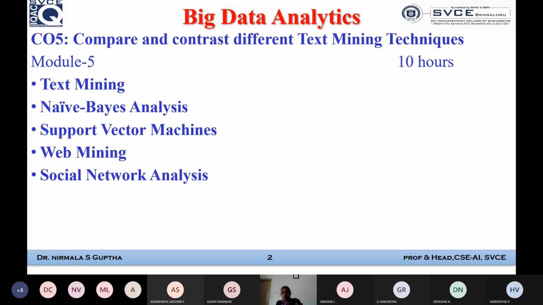We know already that over many years, every one of us has been on social media. There also a lot of data gets generated, so we need to have a lot of analysis done on such kind of data. But social media data can't be just one kind of data. It is not just text. It could be an image, audio, video, etc.